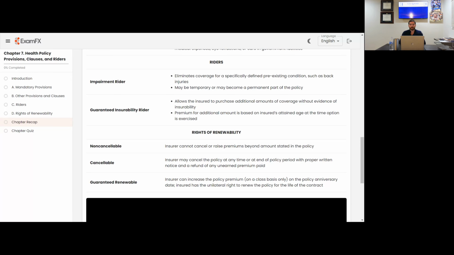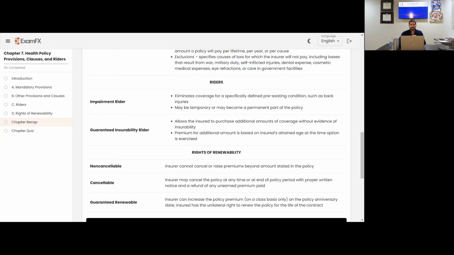Guaranteed renewable. Insurer can increase the policy premium on a class basis only on the policy anniversary date. Insured has the unilateral right to renew the policy for the life of the contract. So the insurer might increase the premium based on your age on the policy anniversary date, but the insured has the single unilateral right to renew the policy for the life of the contract. So even though they might raise it, you get the guaranteed renewable aspect where you can continue to renew it.